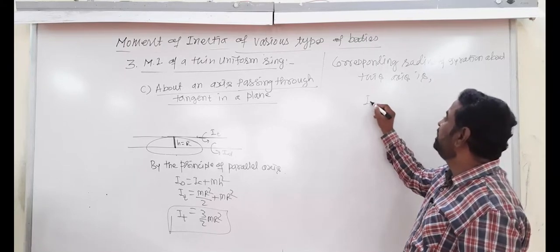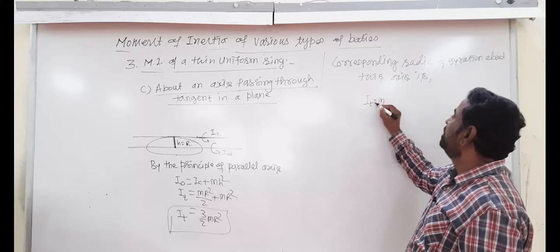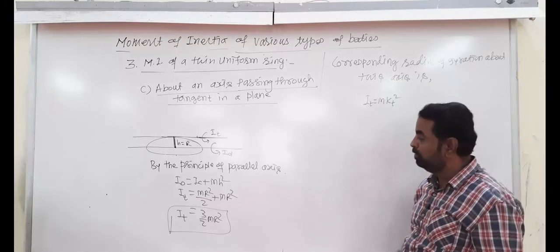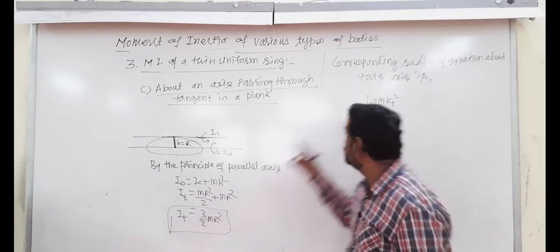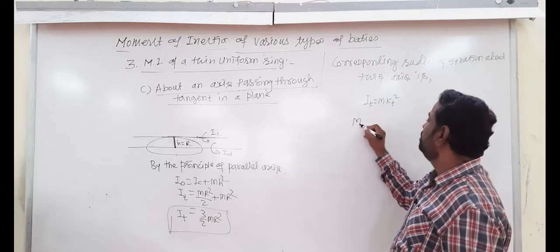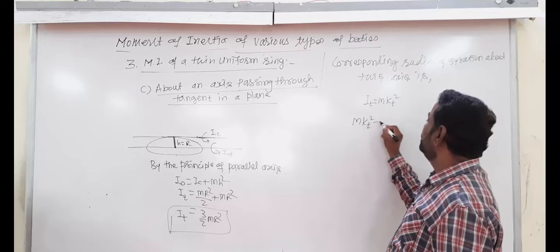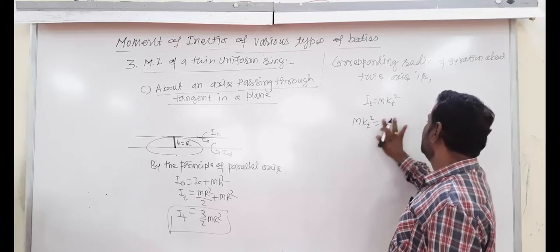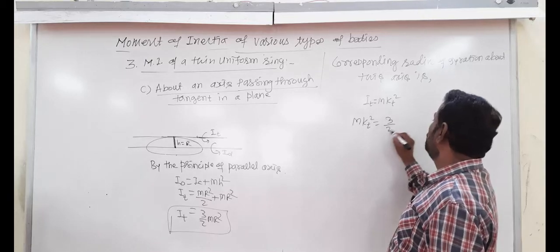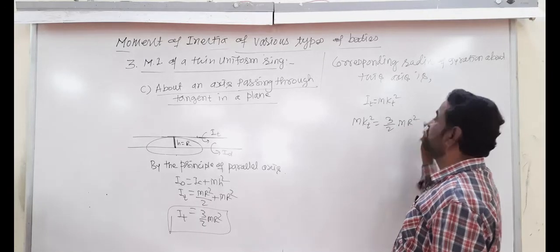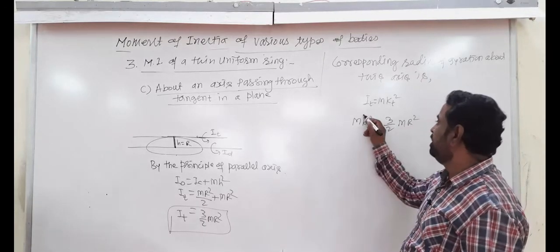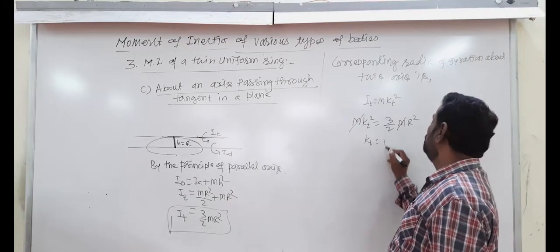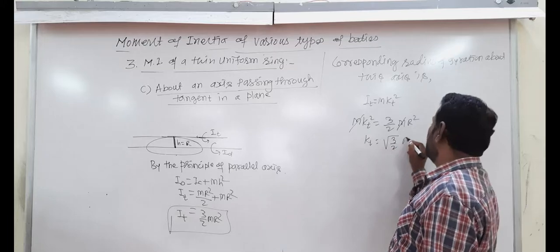I small t is equal to M kt square. Now equating these two equations, M kt square is equal to 3 by 2 MR square. M cancels and kt is equal to root 3 by 2 R.